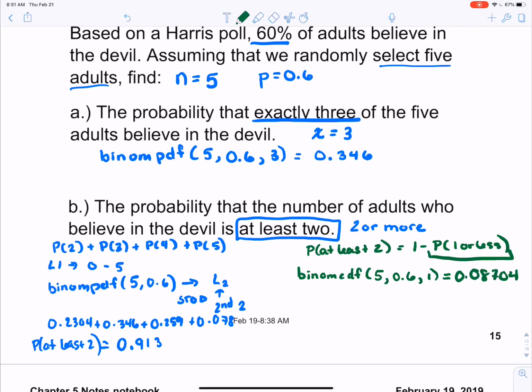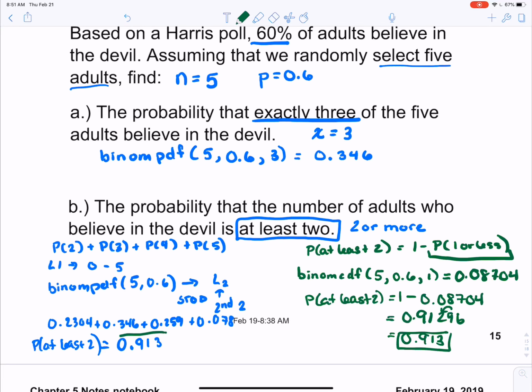which gives me 0.08704. Now, for my probability of at least 2, I do 1 minus that 0.08704. That gives me 0.91296, and when I round to my three significant figures, I get the same answer that I got using the table. So either way, we're going to get the same answer. It's just a matter of what makes more sense to you.